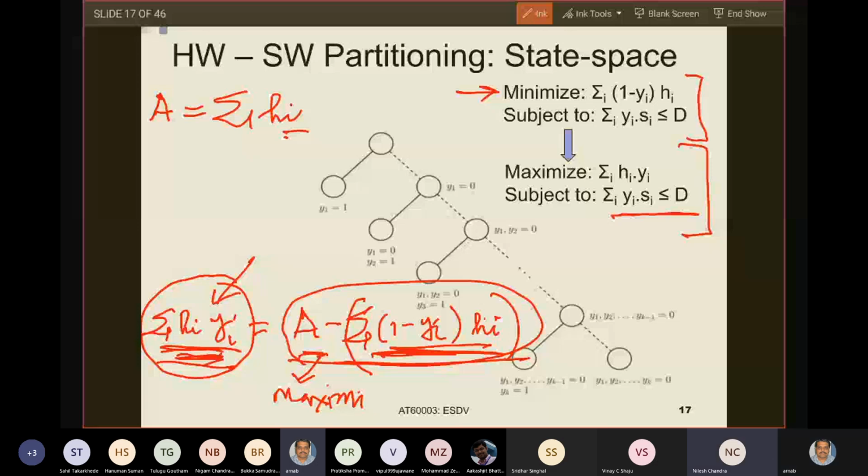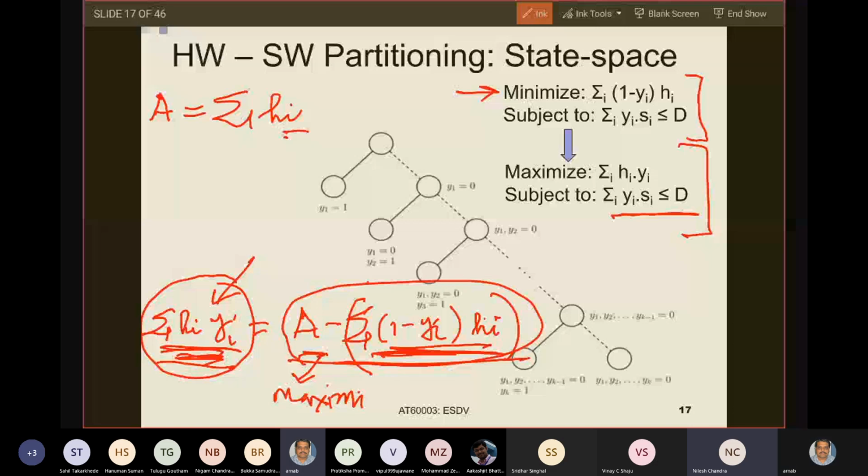No, sir. Later I understand that you are subtracting the software part from the hardware part. Correct. What am I subtracting? I'm subtracting the hardware part from the total cost. Yes, sir, I understand the total cost is constant.